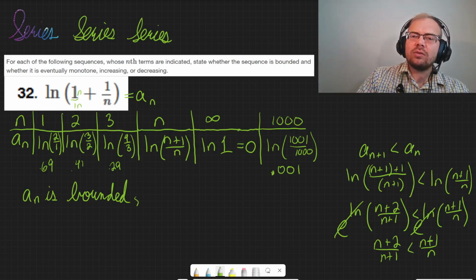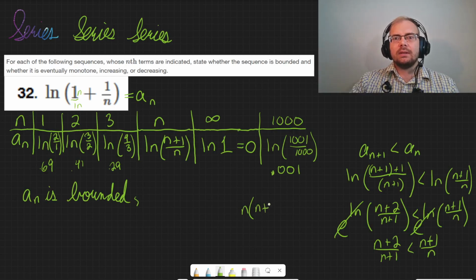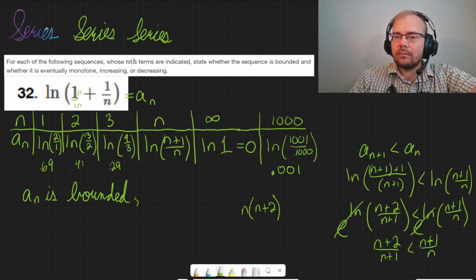You should just be able to times both sides by it, and then you would say n times n plus 2. It's been a little laggy. Hold on. There we go. N plus 2. Come on. I think I have too many tabs open. I need to go close my tabs.